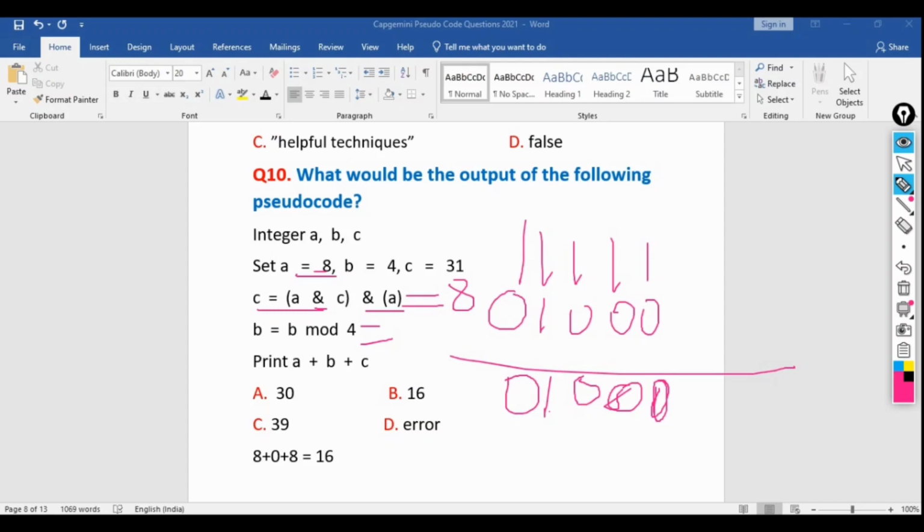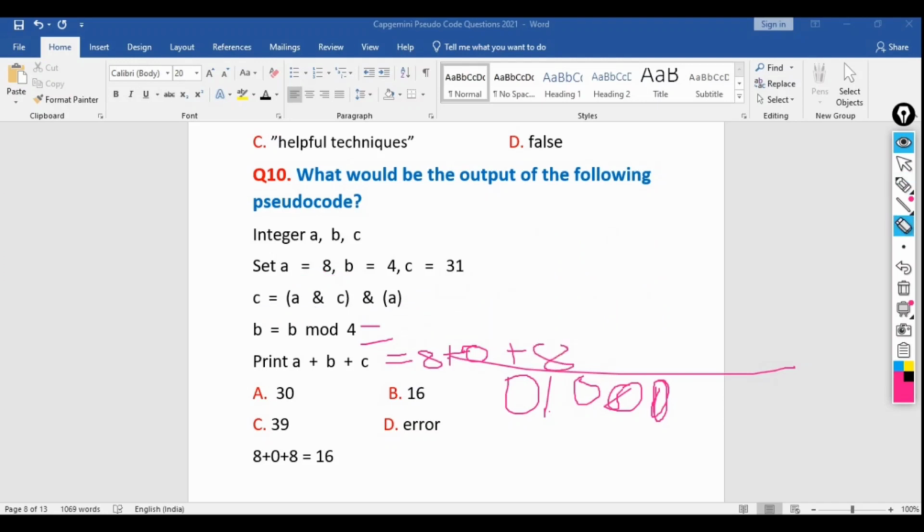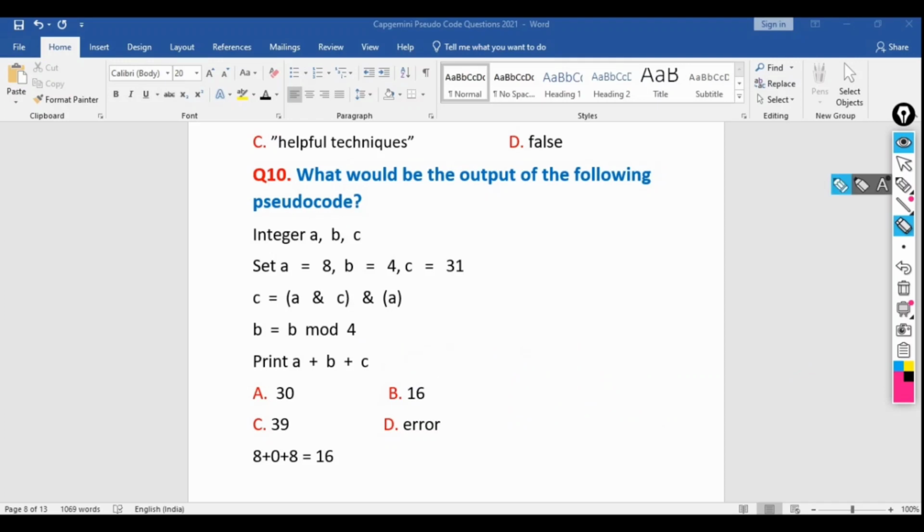So it will be returning 0, and here we are printing a plus b plus c. Previously the a value was 8, for b we found 0, and for c it will be 8. So 8 plus 8 equal to 16. It will be simply printing 16. So this is all about this solution.